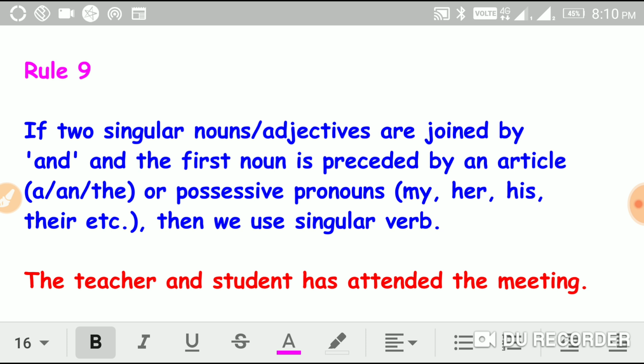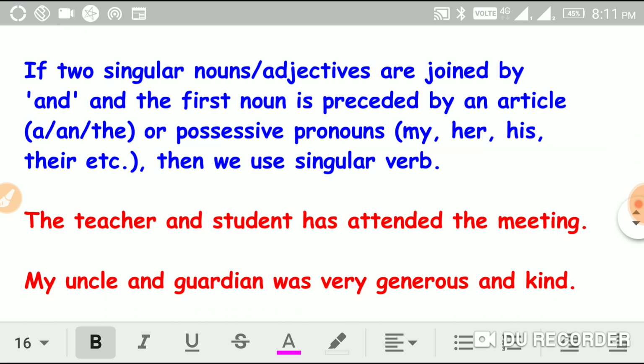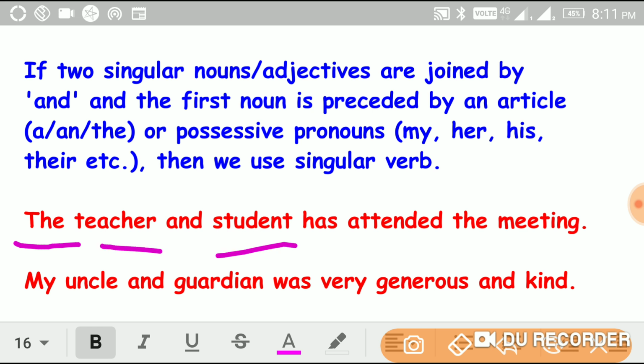If two singular nouns or adjectives are joined by and, and the first noun is preceded by an article a or the, or possessive pronouns like my, her, his, their, etc., then we use a singular verb. See here, the teacher and student. Here the is an article, and teacher and student are singular nouns. So they always take a singular verb only.